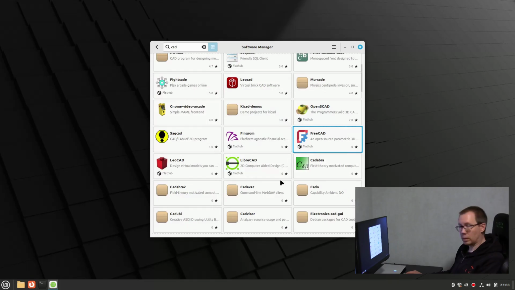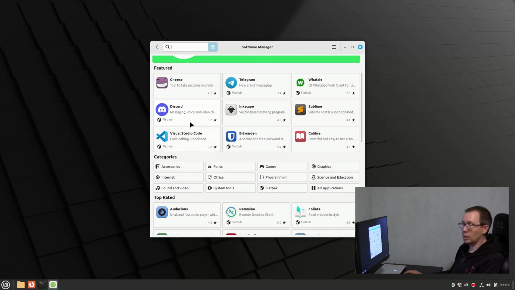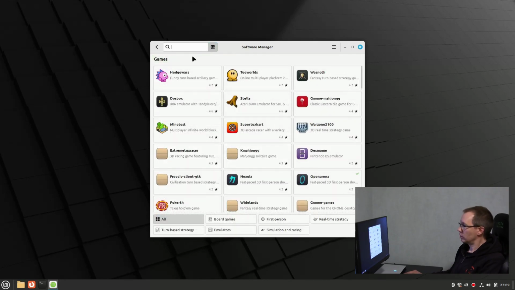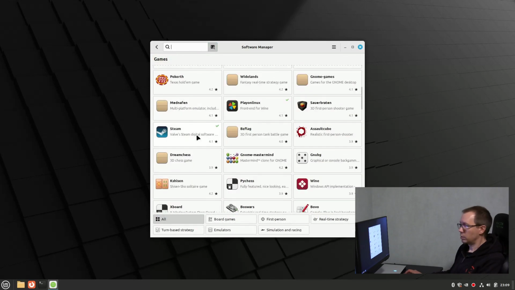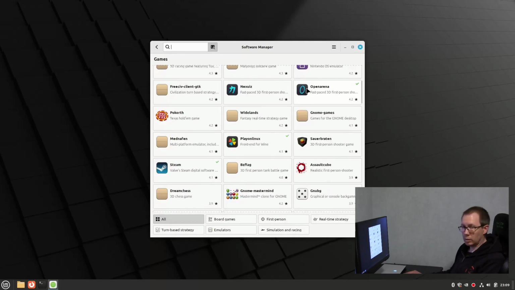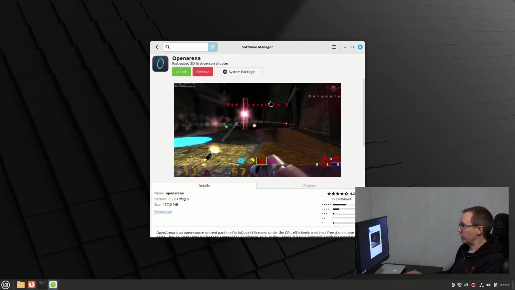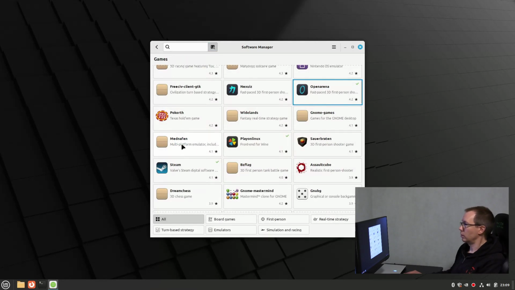If you like games, there are thousands of games. You have, for example, OpenArena, which looks like Quake 3D. Steam.